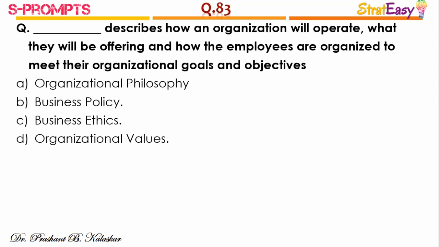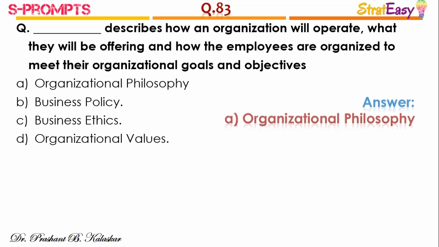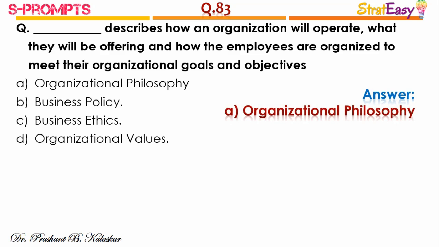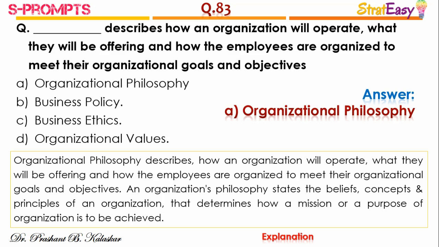Question number 83. Dash describes how an organization will operate, what they will be offering, and how the employees will be organized to meet the organizational goals and objectives. And the right answer is option A, organizational philosophy. Organizational philosophy describes how an organization will operate, what they will be offering, and how the employees are organized to meet their organizational goals and objectives. An organization's philosophy states the beliefs, concepts, and principles of an organization that determine how the mission or purpose of the organization can be achieved.